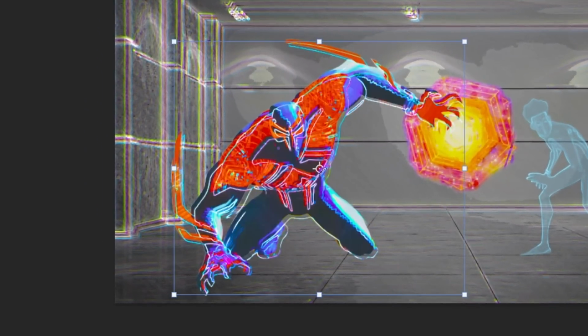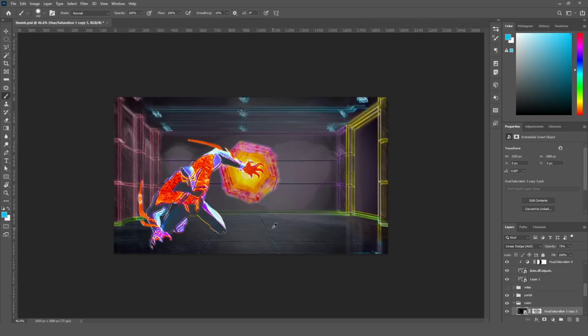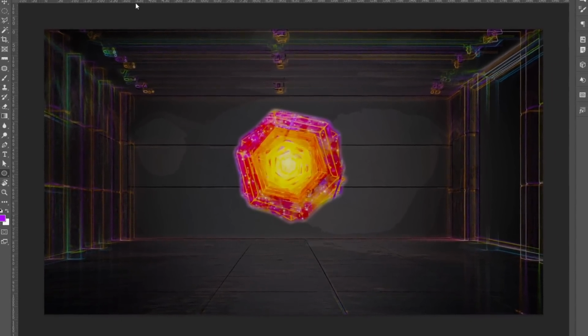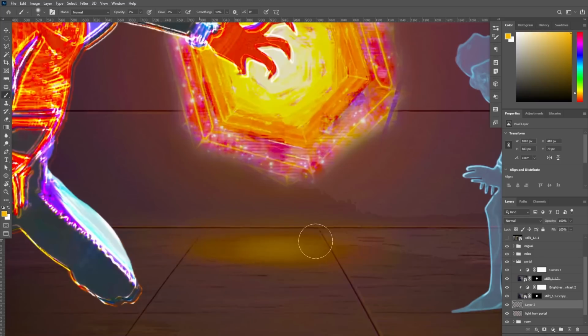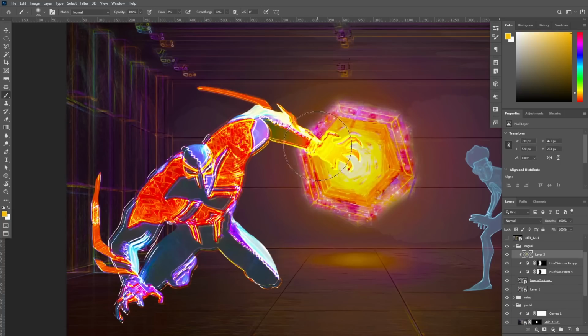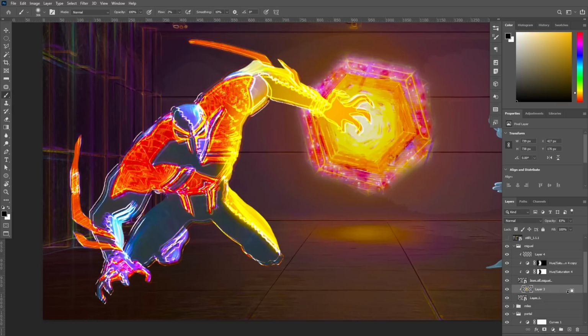Next, I'm gonna add some glowing edges to Miguel, and then I tried some things to make the lines in the background look more like those from the movie. I settled on having fewer lines closer to the portal and more further away. I also made the background a lot darker, and things are starting to look pretty cool. Now to bring it all together, we need some colorful light emanating from the portal. I'm gonna paint yellows, oranges, and purples in varying intensities to give the portal the effect of floating in the middle of the room, and just being out of this dimension.